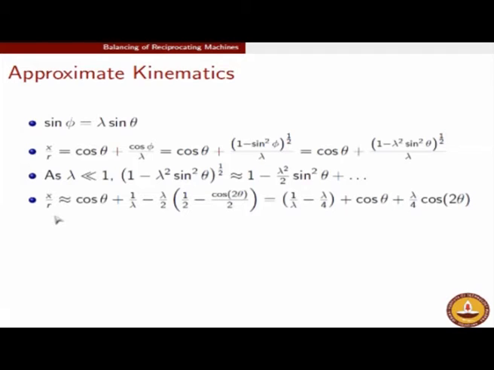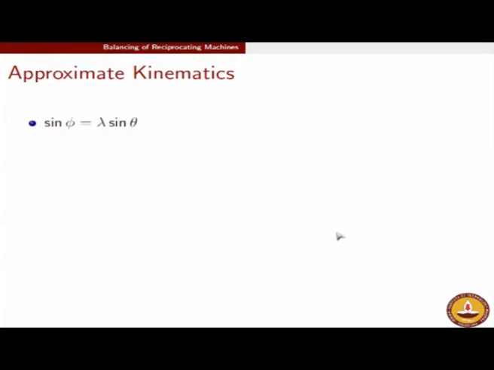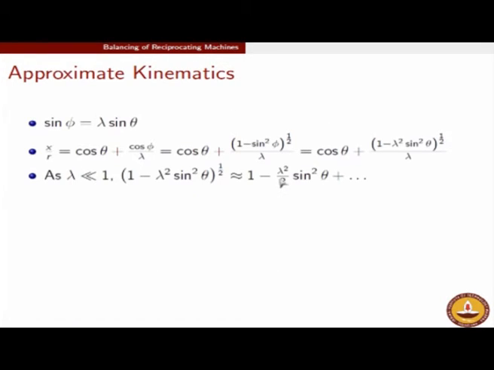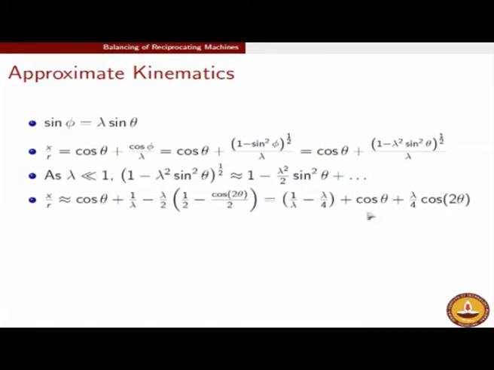So x by r at this stage, we make the substitution of lambda square sin square theta whole to the power half, and then when you resolve sin square theta as 1 minus cos 2 theta by 2, this is what the expression will look like. So x by r will be this constant plus cos theta plus lambda by 4 cos 2 theta. So x by r, which is the displacement plot that you had seen in this slide, will have a constant value, will have something depending exactly like a cosine as a function of theta, plus lambda by 4 times cos 2 theta.